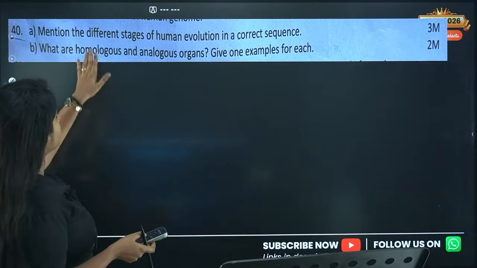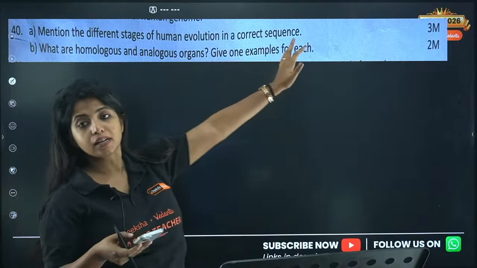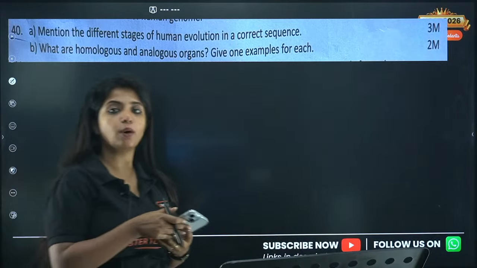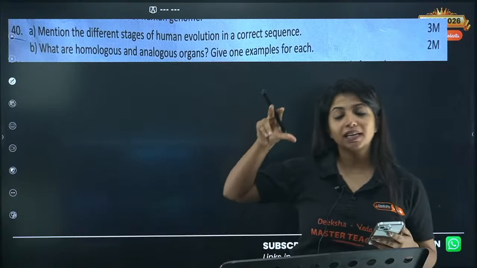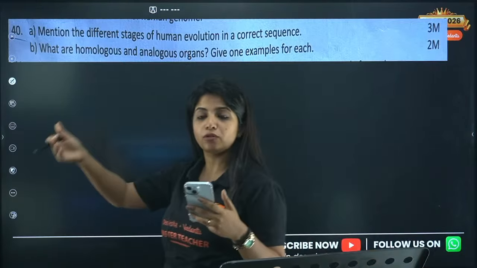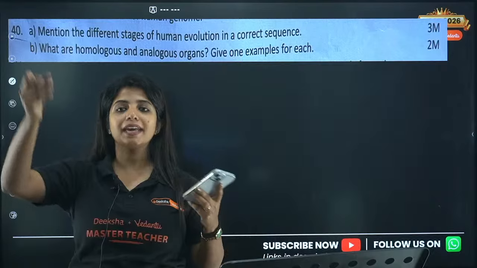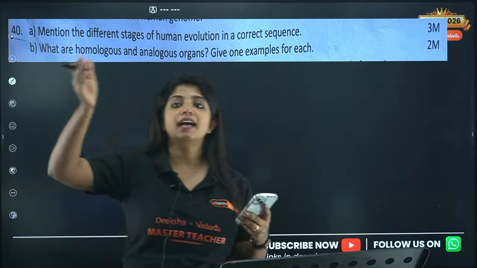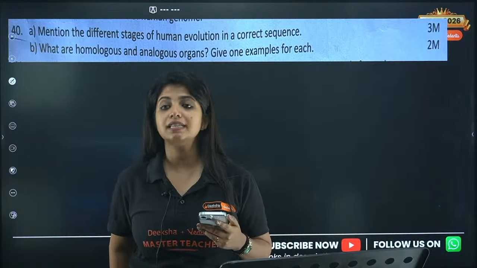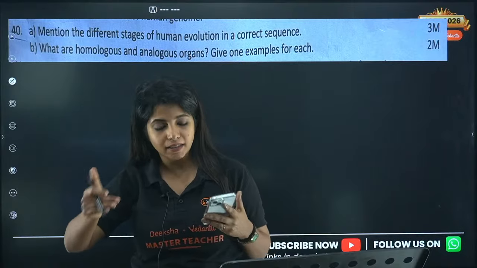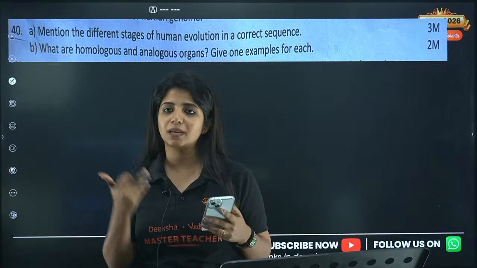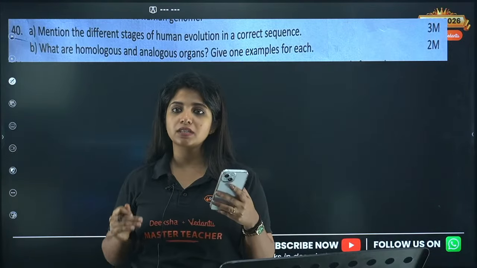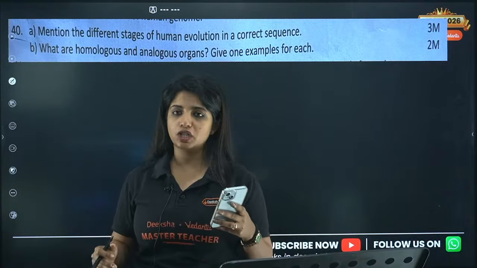Now, 40th question: mention the different stages of human evolution in correct sequence. You have to start with Ramapithecus and Dryopithecus. Say that Ramapithecus were more man-like, Dryopithecus was ape-like, and then talk about Australopithecus, and then Homo habilis, Homo erectus, Neanderthal man, and lastly Homo sapiens. Those are the different stages you have to mention like that.